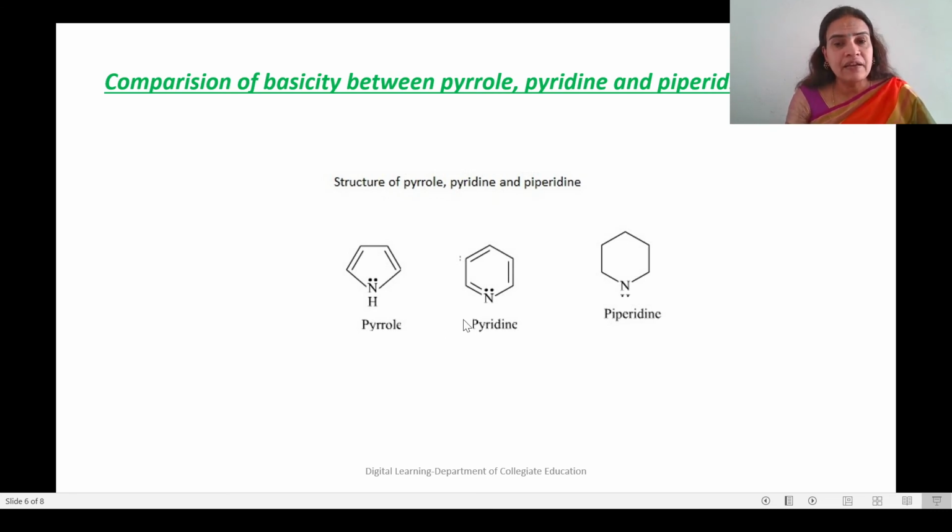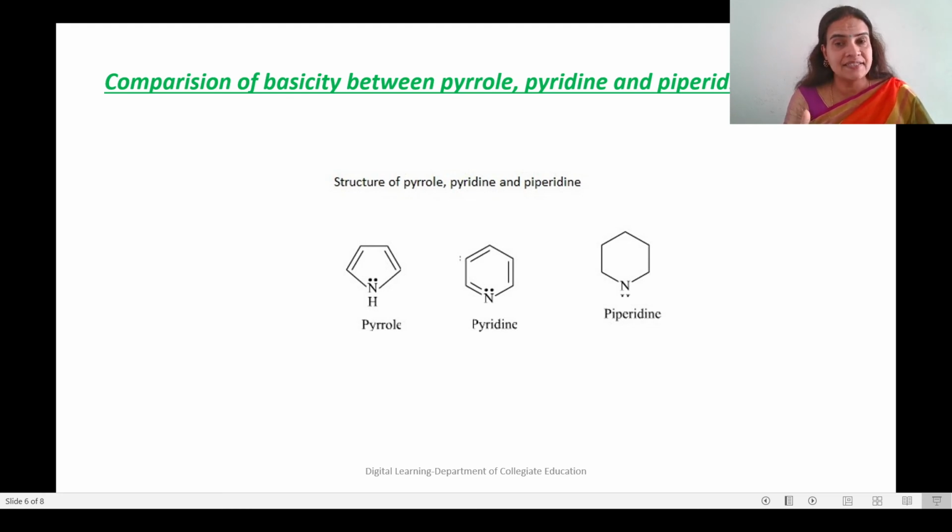So let's see, comparing pyridine and piperidine, which nitrogen atom has more S character. Already I have told you that in piperidine, nitrogen is in sp3 hybridization. sp3 hybridization means the S character will be 25%. Whereas in pyridine it is sp2, so the S character will be 33.33%. So which has more S character? The nitrogen atom of pyridine has more S character.